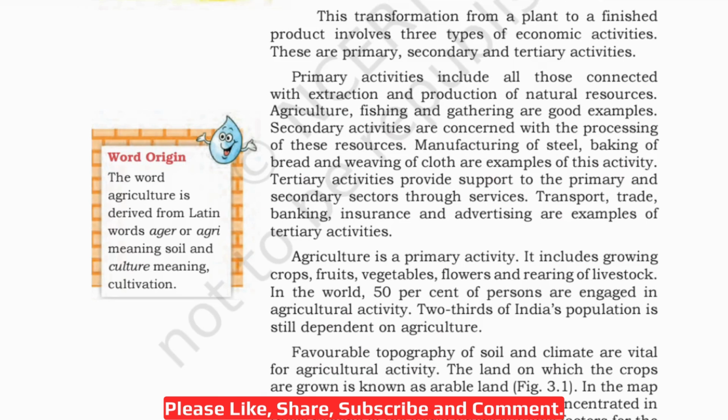Now, agriculture is a primary activity. It includes growing crops, fruits, vegetables, flowers, and rearing of livestock. What is livestock? Cattle. In the world, 50% of persons are engaged in agricultural activity. Two-thirds of India's population is still dependent on agriculture.